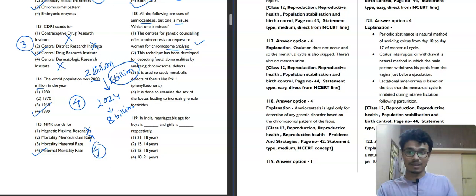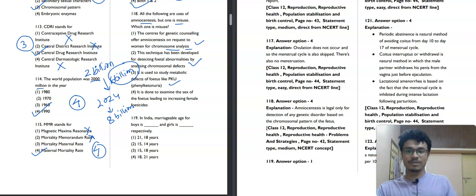And now those who can afford this test can check if the baby has any kind of diseases before birth. That is allowed, but determination of sex is not allowed through amniocentesis in India. Now second, this technique has been developed for detecting fetal abnormalities by analyzing chromosomal defects. Just as I said, absolutely correct. And it is used to study metabolic defects of the fetus like phenylketonuria. Absolutely correct. These are the good uses of amniocentesis.